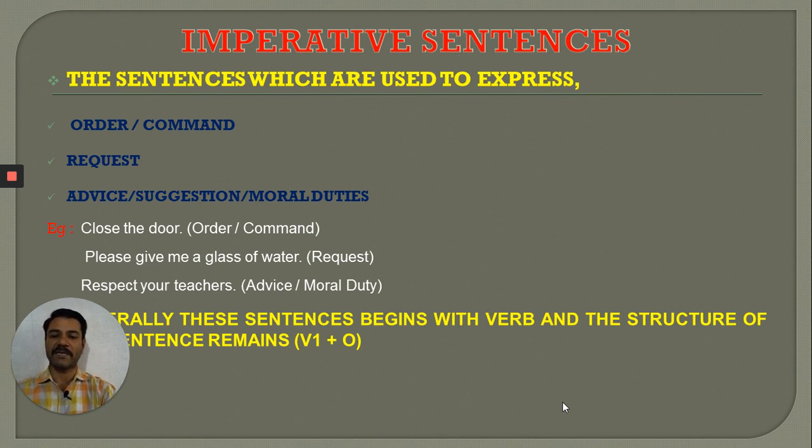So imperative sentences are those sentences which are used to express order, command, request, advice, suggestions, moral duties.